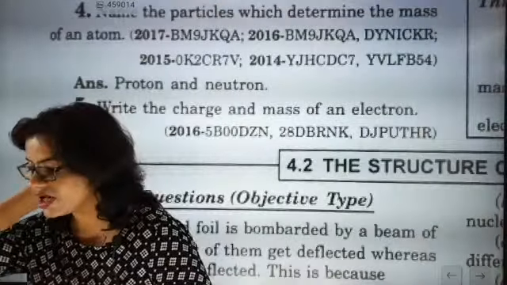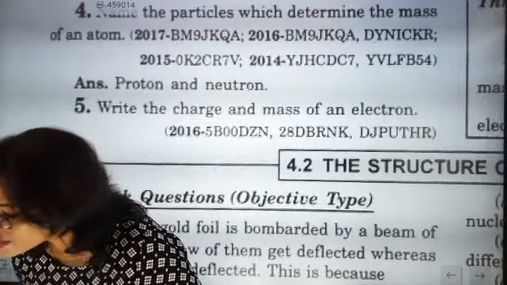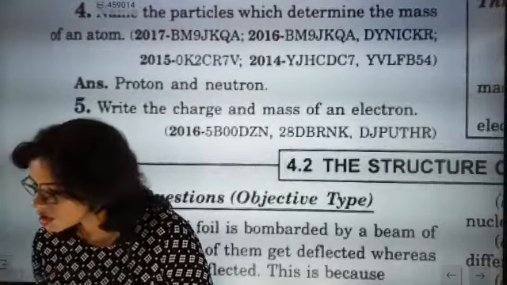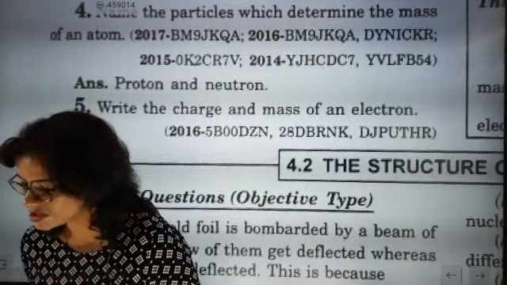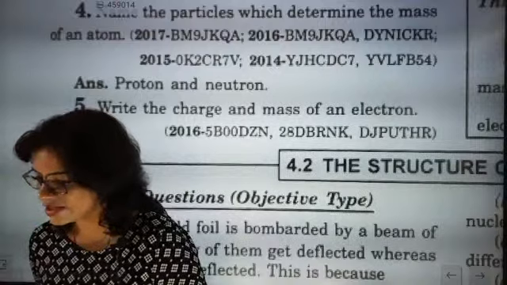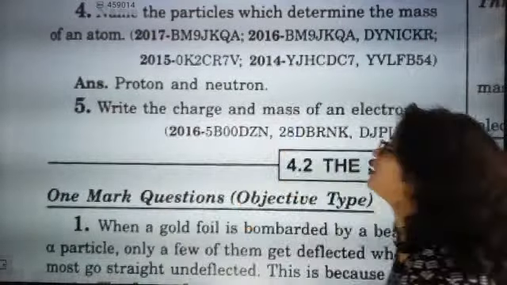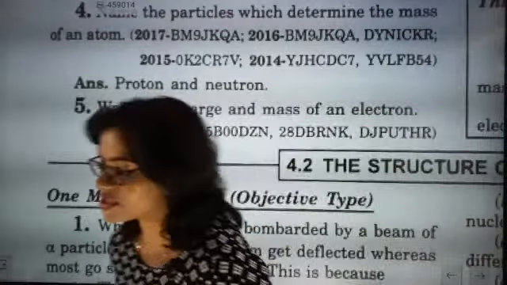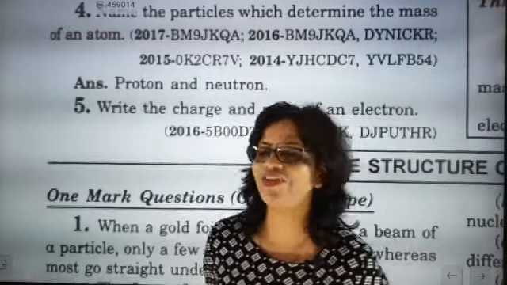So Ashwin, when the alpha particles approach the nucleus, repulsion occurs and there is deflection, and most of the rays pass through because of the empty space. 180 degrees. Rutherford alpha particle experiment, Avinash, absolutely correct. In the Rutherford alpha particle experiment only, we have understood this point, that most of the rays go undeflected.